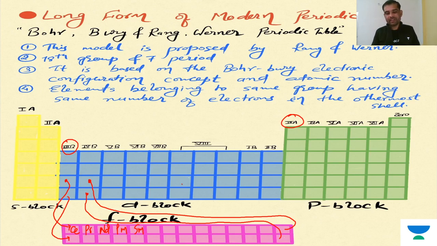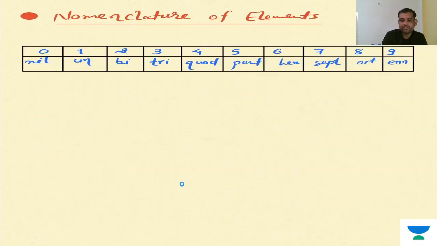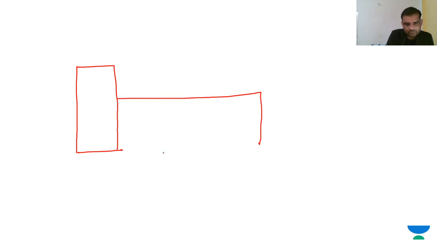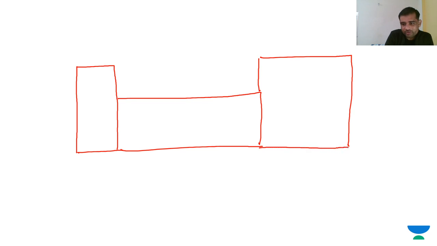You need to always practice this. If you are at home, just try to make a periodic table. Take a fresh paper and make something like this, and practice, because it is important. If you practice here, then chemistry would be too easy for you. Otherwise, it would always be difficult.